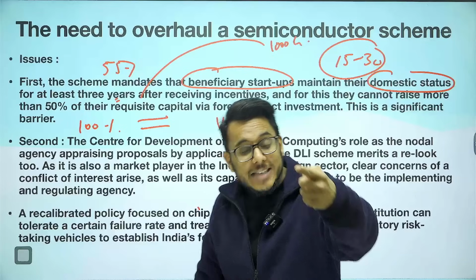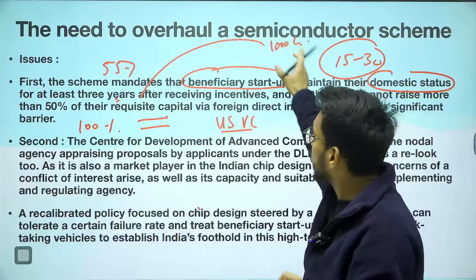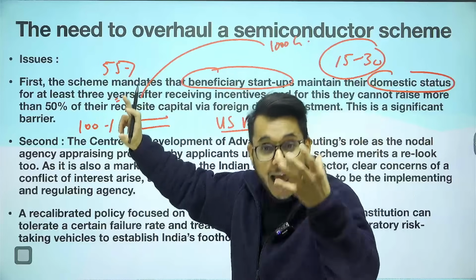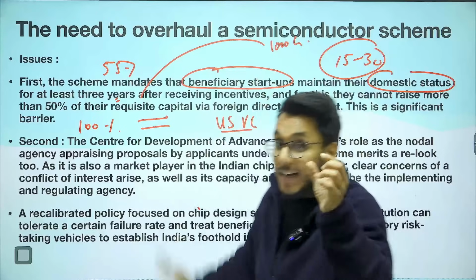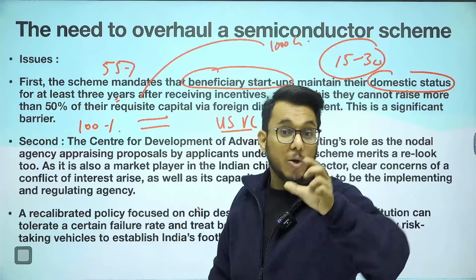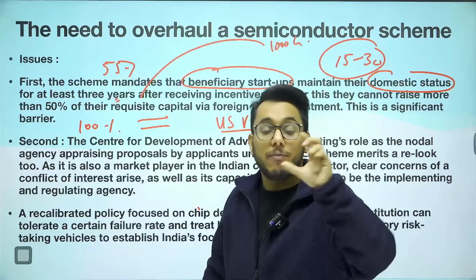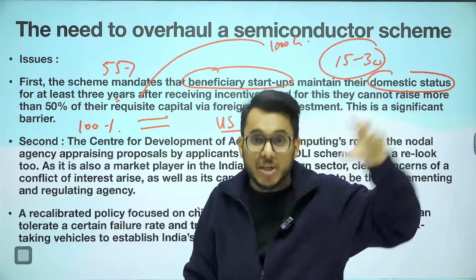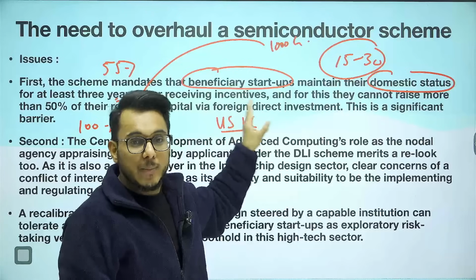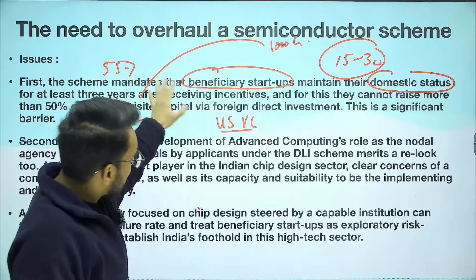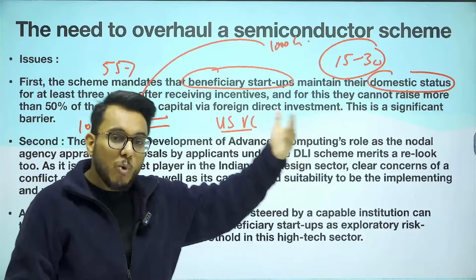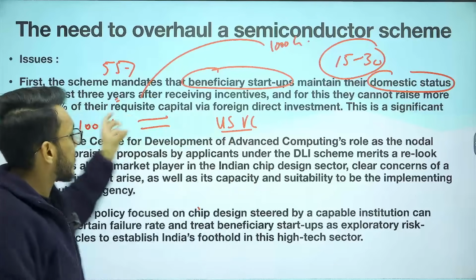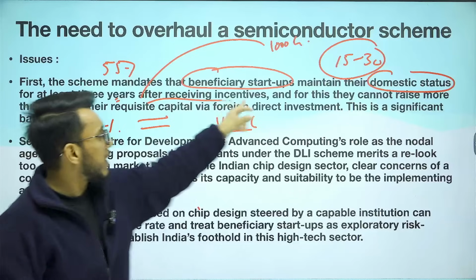But as I have given 55% equity to this US venture capital fund, ownership has actually gone to the US. So it is now not a domestic startup. It has become a foreign startup. Why? Because the majority of ownership, the majority of shares, are in the name of this US based venture capital fund. Now, this design linked incentive scheme says that if you are aiming to get the incentive, you have to maintain the domestic status for at least 3 years after receiving the incentive.